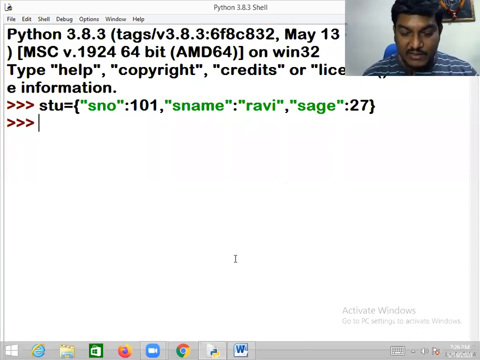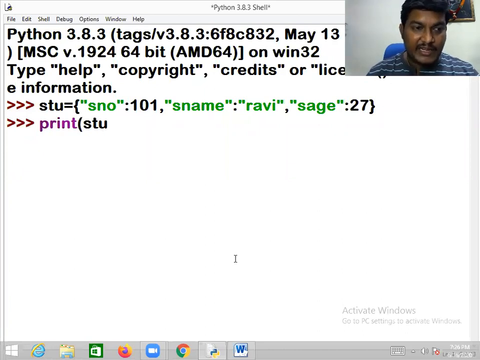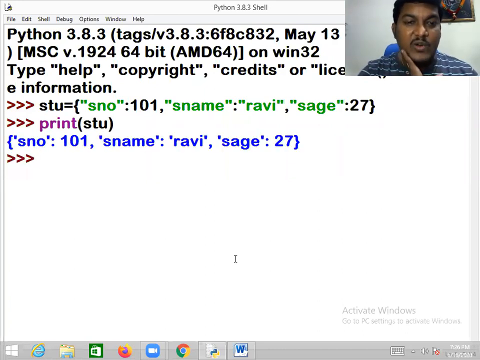Let me check this. I'm printing STU. Surprise, we have seen the order. Don't worry. 110% a dictionary is an unordered collection. By chance, if you notice the order is the same, don't worry, don't try to find fault.